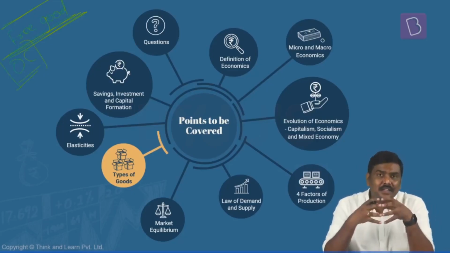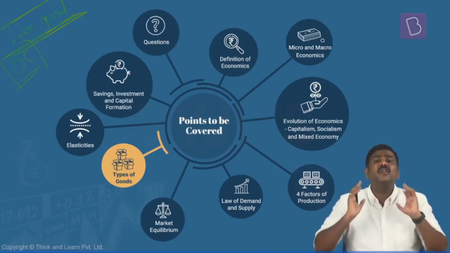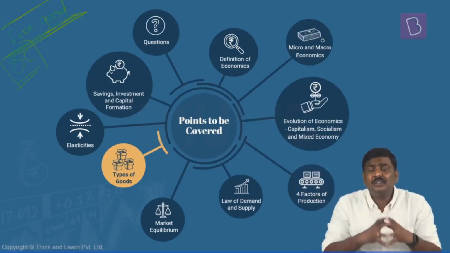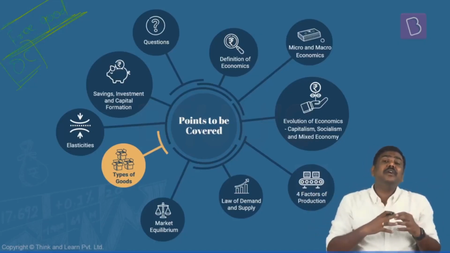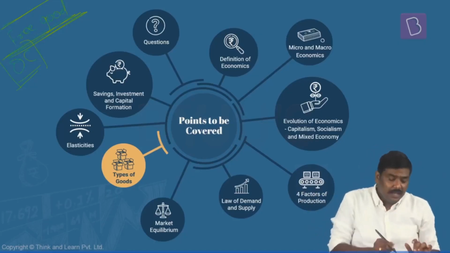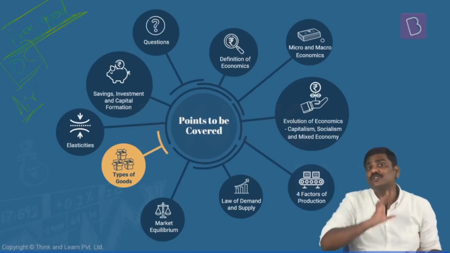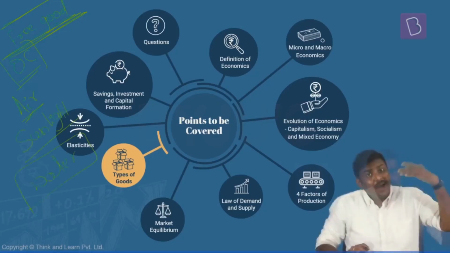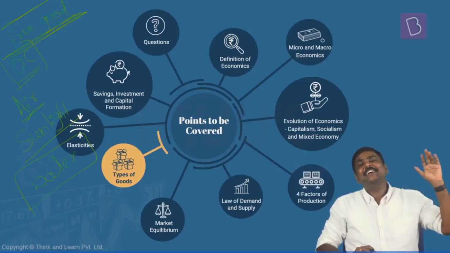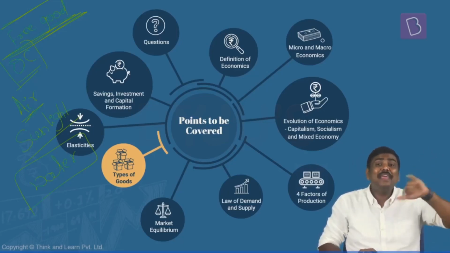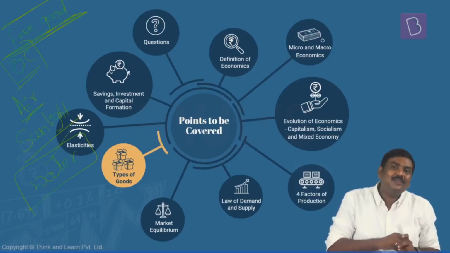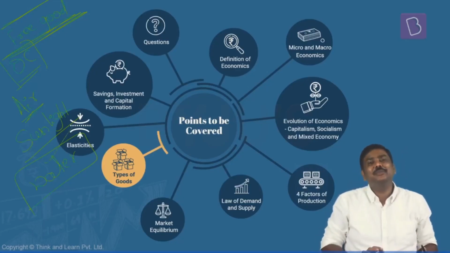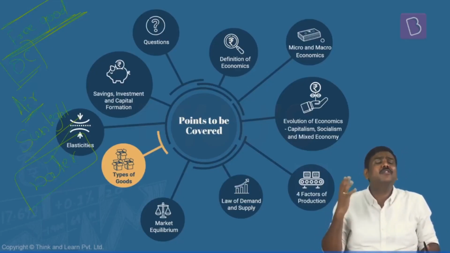Meaning what? There are certain goods which are naturally available for us. You don't have to pay money for this. Hence, these are called free goods. The best example for this is the air which is available naturally, or the sunlight which is available to us naturally. Some of the books will also write water as a free good, but please understand, earlier, in let's say the ancient or prehistoric times, water was available free of cost to humans. I can understand this. It was available free of cost.